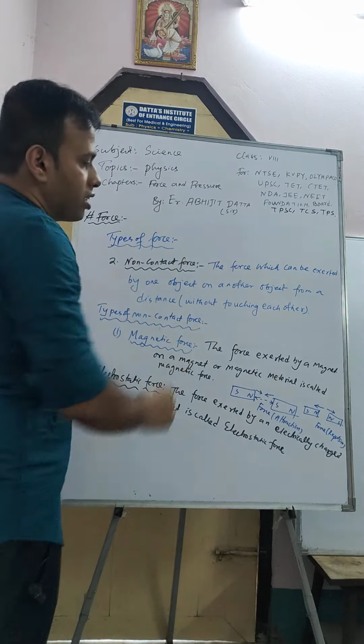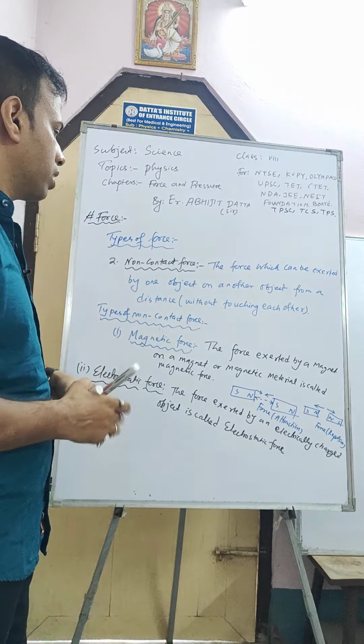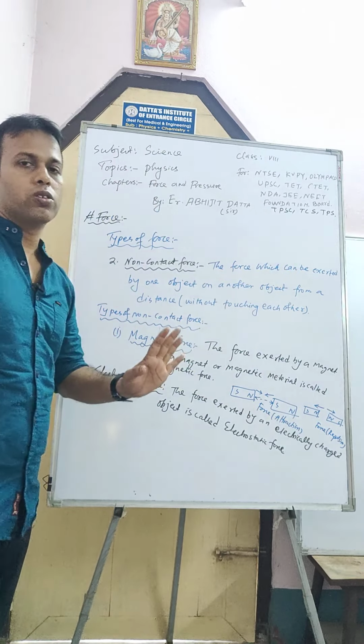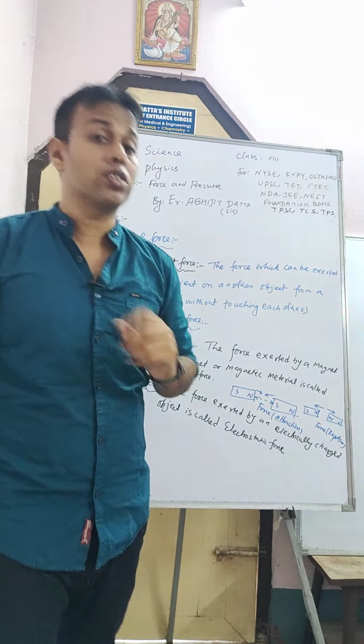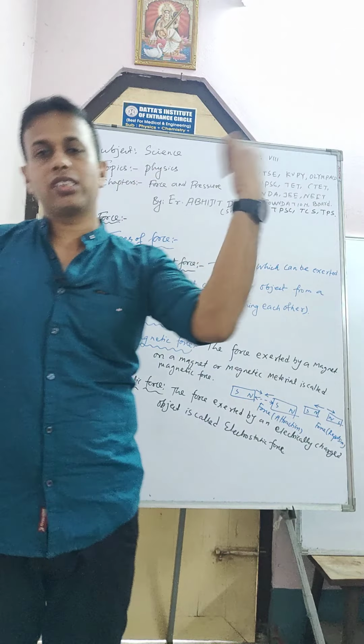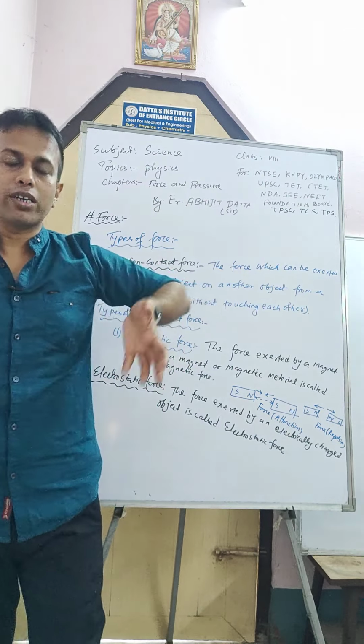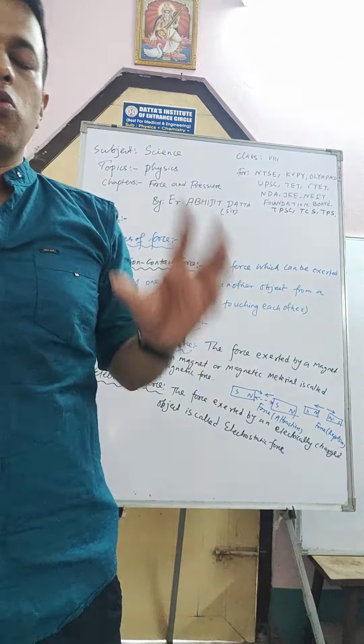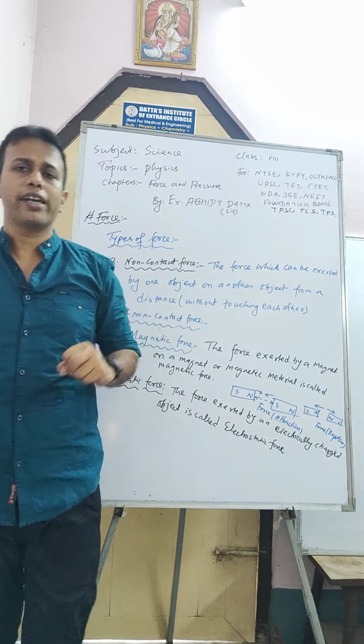Here the magnet applied the force, and here the force is exerted by an electrically charged object. What are charges? I will explain in another class what is charge and what is current, what is electricity. There are two types of charge, and you have to know this. One is positive charge and another is negative charge.